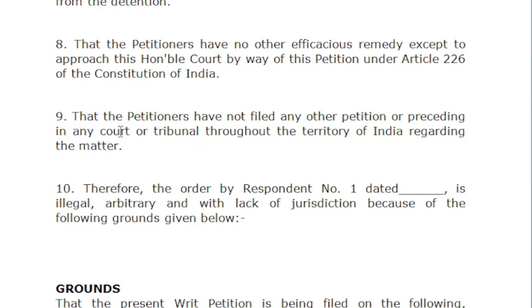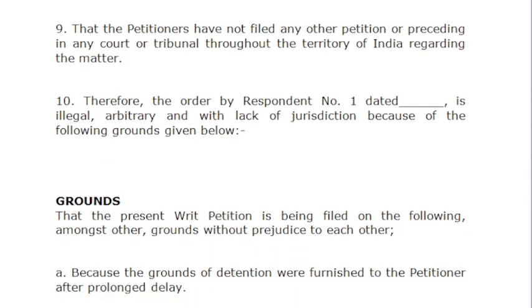Then the thing that you have to mention is that the petitioner has not filed any other petition or proceeding in any court or tribunal throughout the territory of India. So basically you are saying that this is the first petition, and you have not filed it anywhere in any court within the territory of India. And if you have filed your writ petition regarding habeas corpus at any court and you are again filing it, then you have to mention that fact as well.